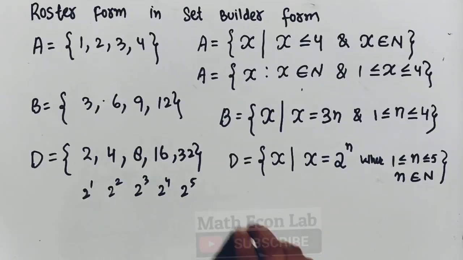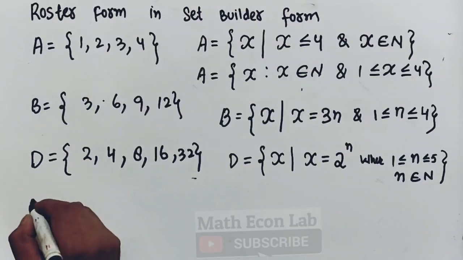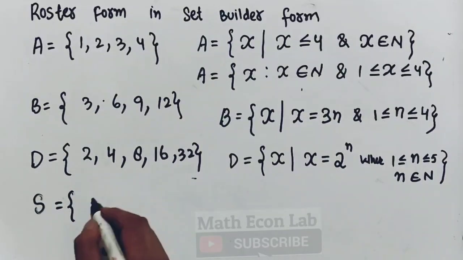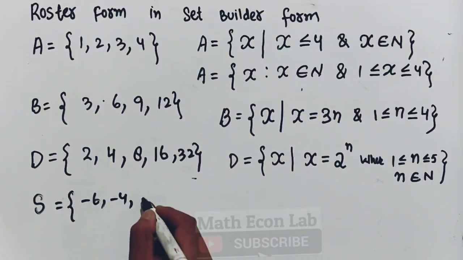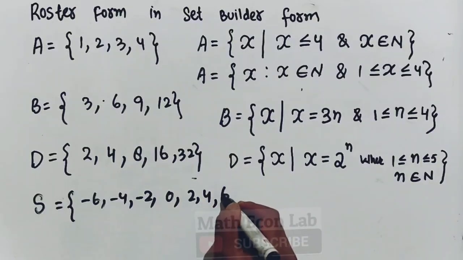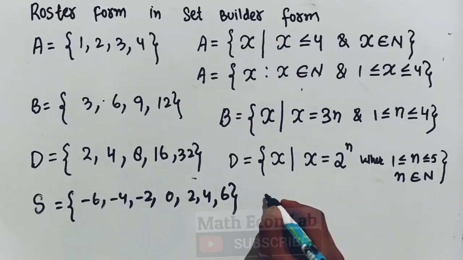Now let's take another example. Let us suppose we have a set S which is equal to -6, -4, -2, 0, 2, 4, 6. Let us see what is happening here. These are all multiples of 2, but we have negative numbers also. So can we write it in set builder form like this?